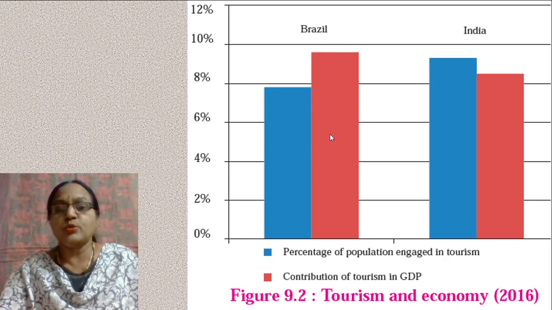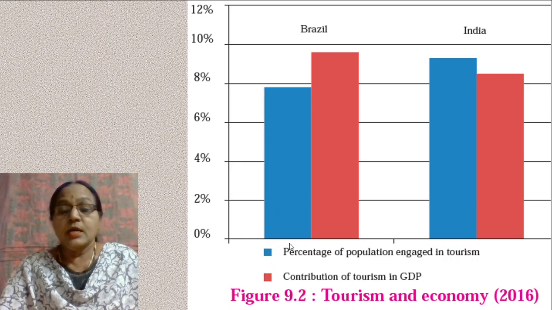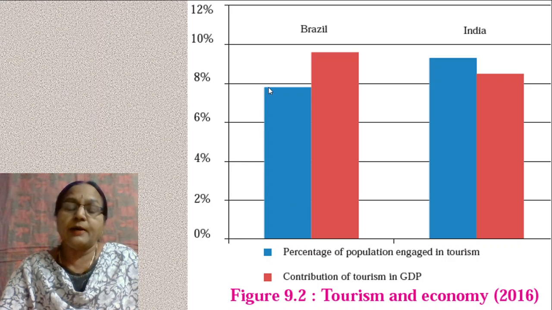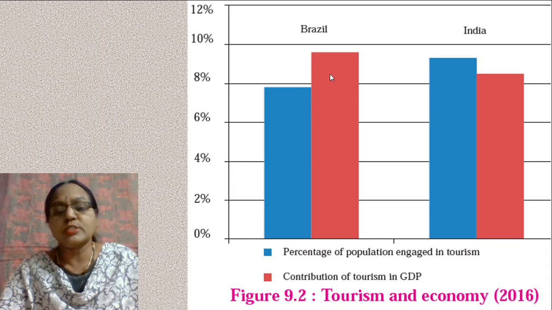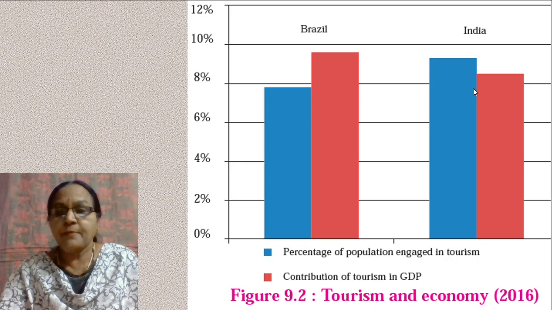Okay, the first part shows you that of Brazil, and the second one is that of India. Now, the percentage of population engaged in tourism in the case of Brazil is less than 8%. But if you take India, for example, the percentage of population engaged in tourism is roughly about 9%. What about the contribution of tourism to GDP? In the case of Brazil, it is about 9%. But in India, it is slightly more than 8%. Okay.